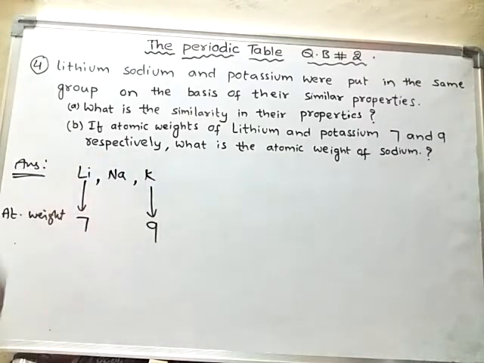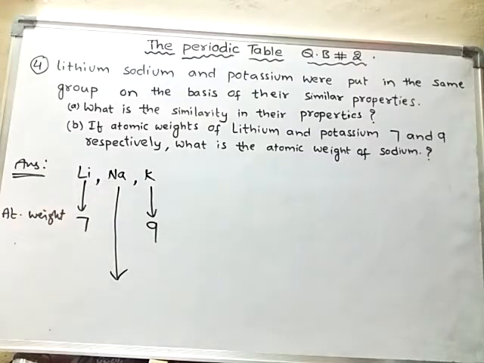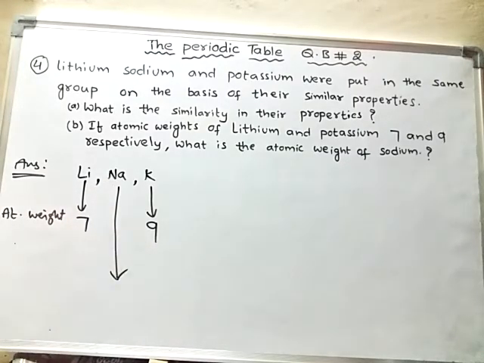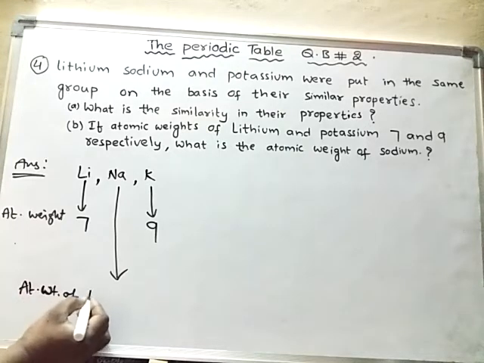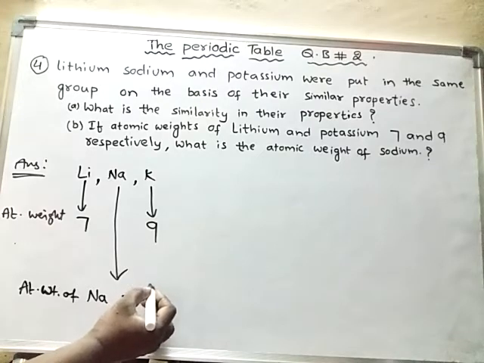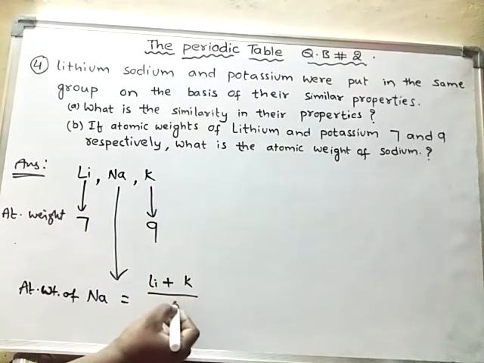In this triad, the atomic mass or atomic weight of the middle element will be the average of the first and last element. So the atomic weight of sodium is equal to the atomic weight of lithium plus the atomic weight of potassium divided by 2.